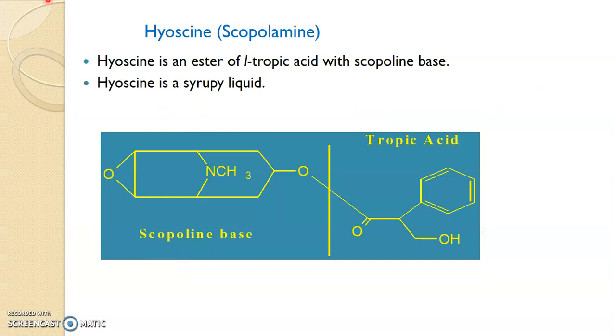This is scopolamine. The major difference is this ether linkage in the 6th and the 7th carbon. The ether linkage over here. Otherwise, you can see the structure remains the same.